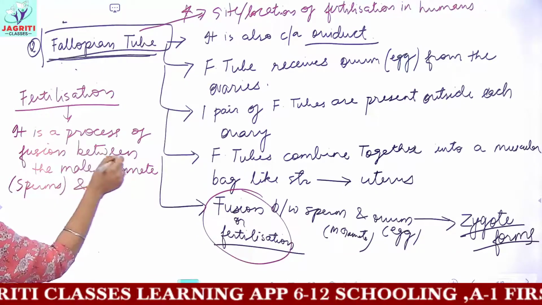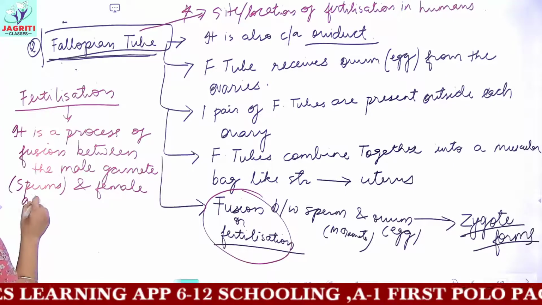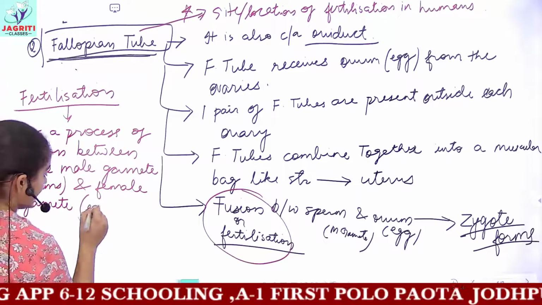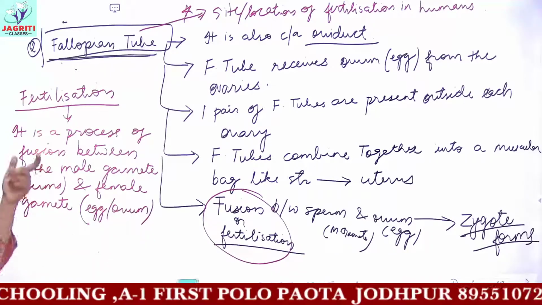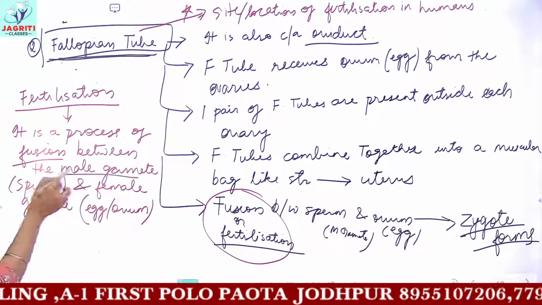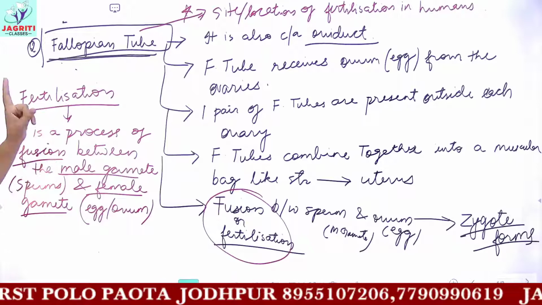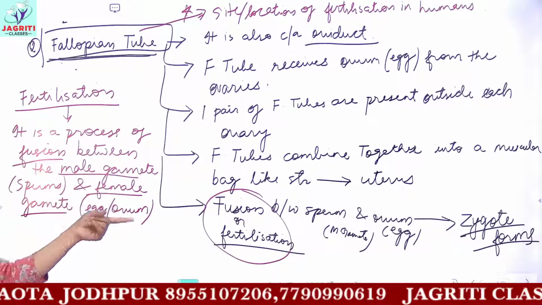So fusion between male gamete and female gamete is simply called fertilization. The female gamete in humans is known as egg or ovum. Whenever fusion occurs between the male gamete and female gamete, this process is simply known as fertilization. In humans, the male gamete is sperms and the female gamete is egg or ovum.